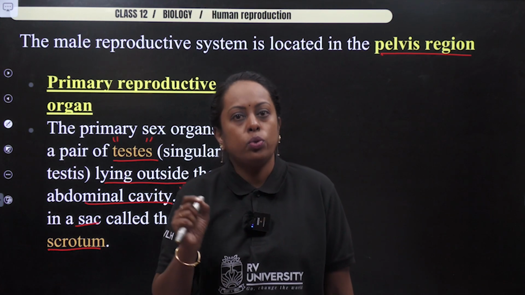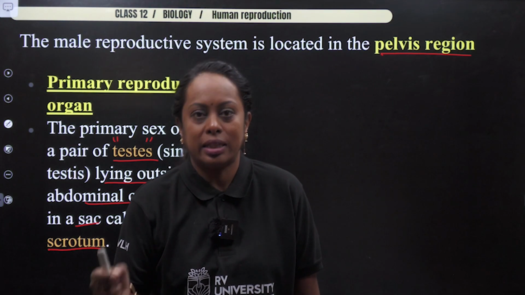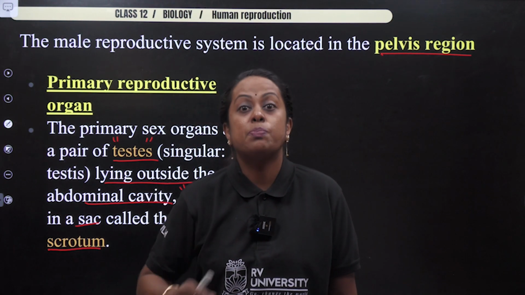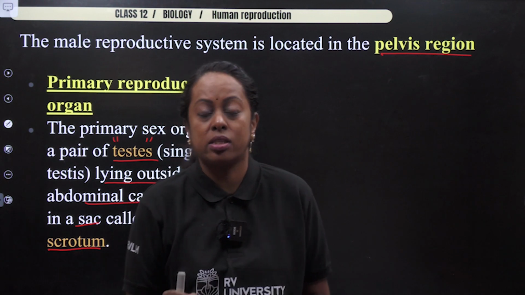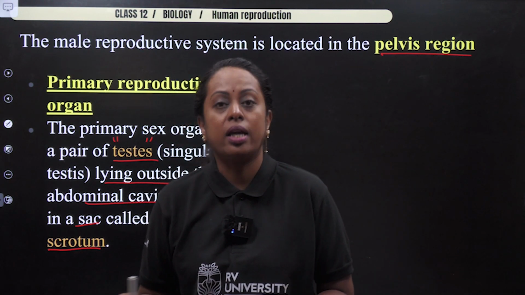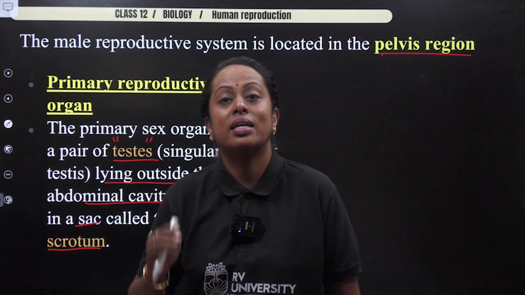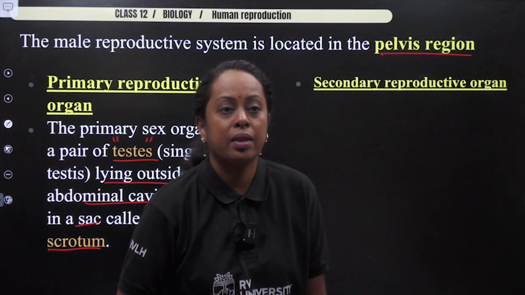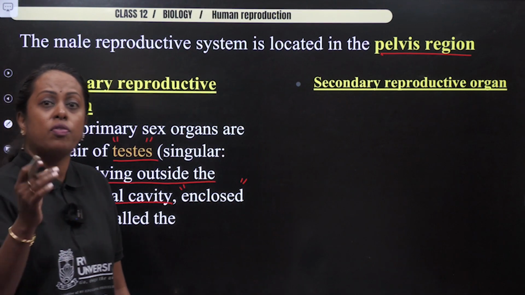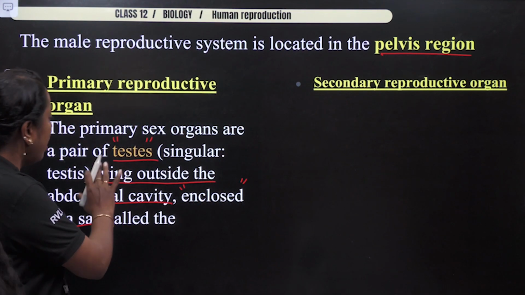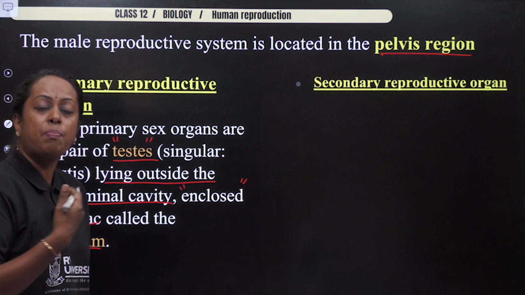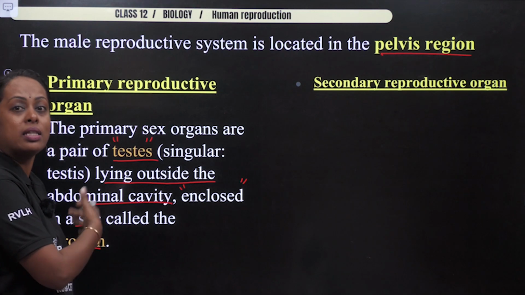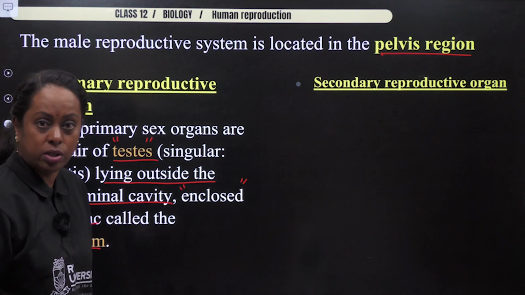By 2 to 2.5 degrees Celsius, the temperature is lower in the sac, because of which spermatogenesis occurs. Yes, only in a lower body temperature can sperm production take place. That's why the testis is actually present inside the sac. Now, testis is the primary reproductive organ, but please don't forget it is also producing the male sex hormone, which is called testosterone.